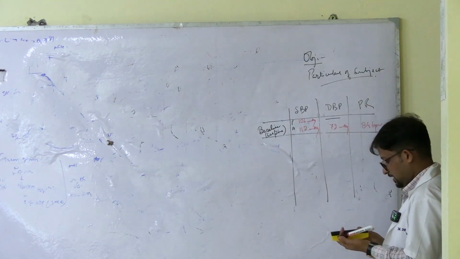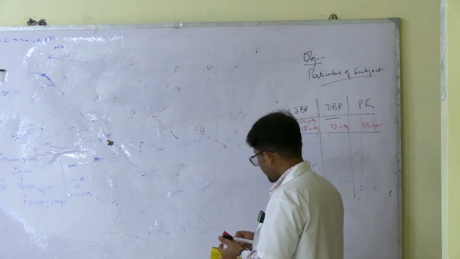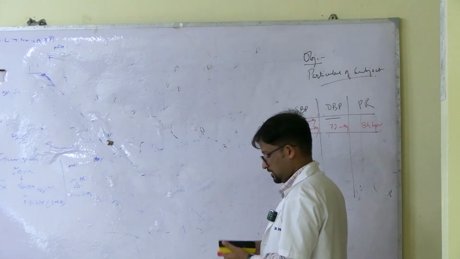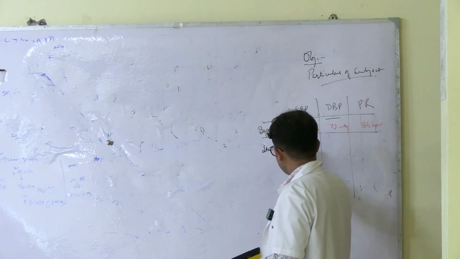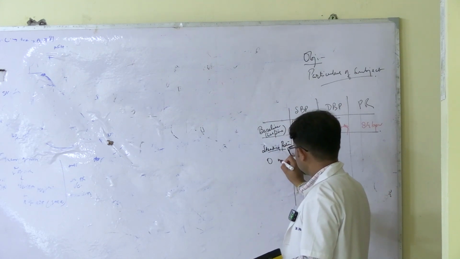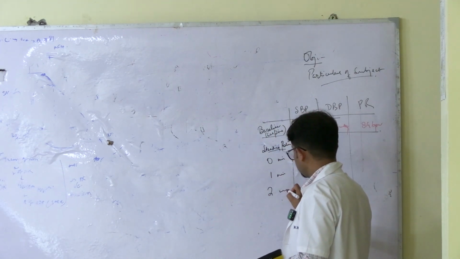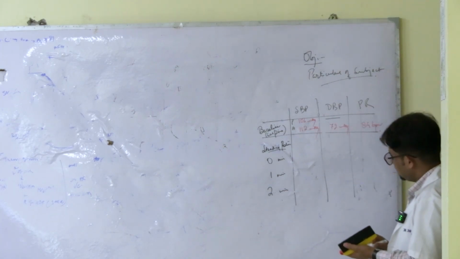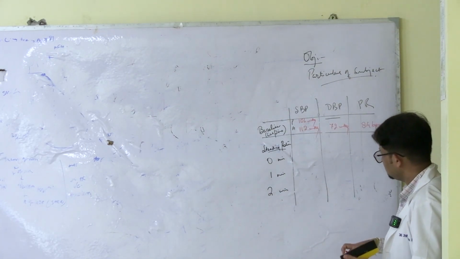So next, the subject stands straight and then you measure the blood pressure in the standing position. This should be measured at 0 minutes, at the end of 1 minute, at the end of 2 minutes. So what do you expect? At 0 minute, as soon as you stand, try to recall the discussion that we had.